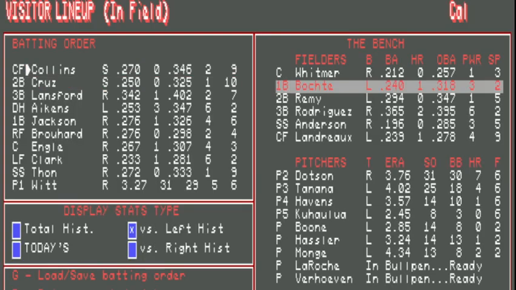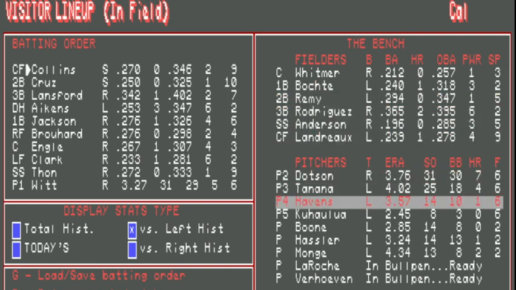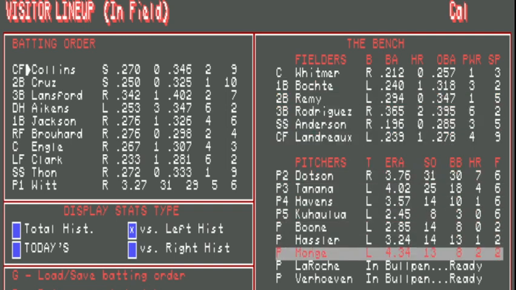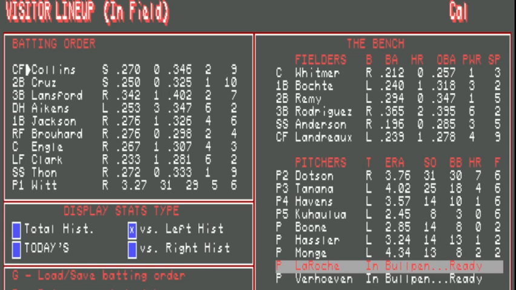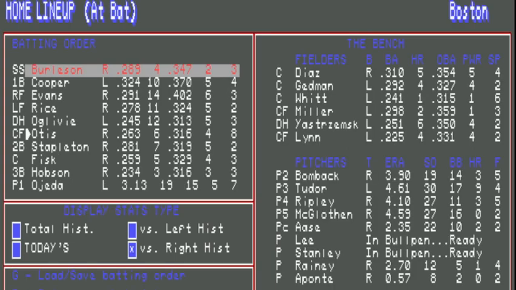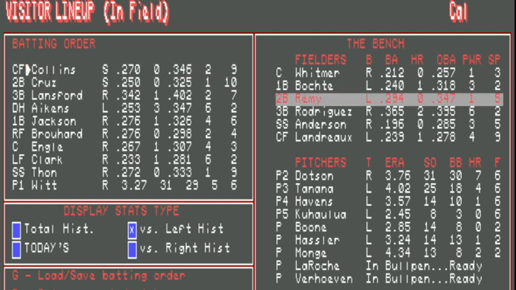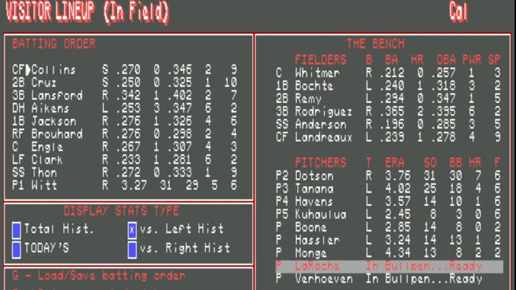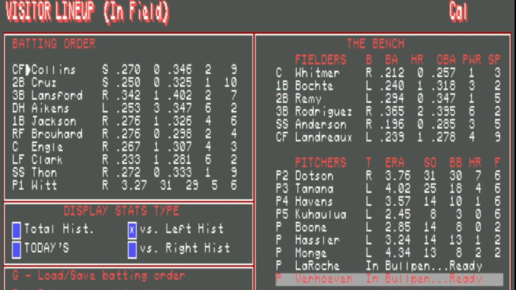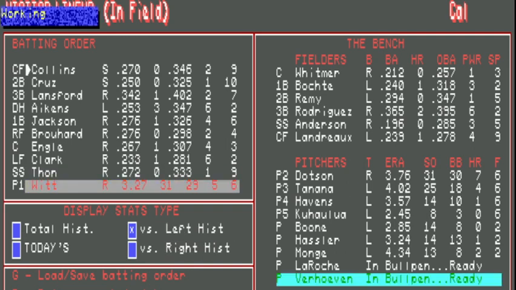Roche and Verhoeven are ready. Otis, Stapleton, Fisk, Hobson. 4 righties in a row. All right. I'm going to put Verhoeven in the game, so we highlight him. Put him there. Play ball.